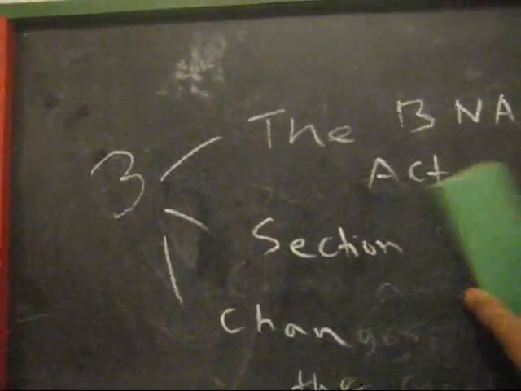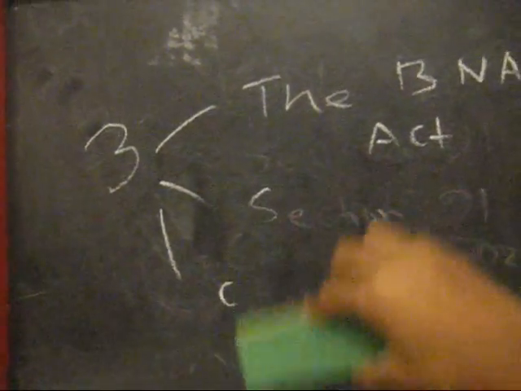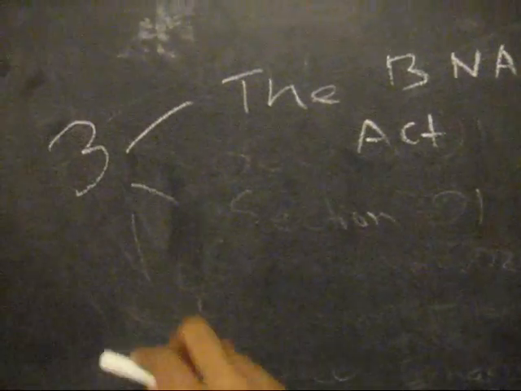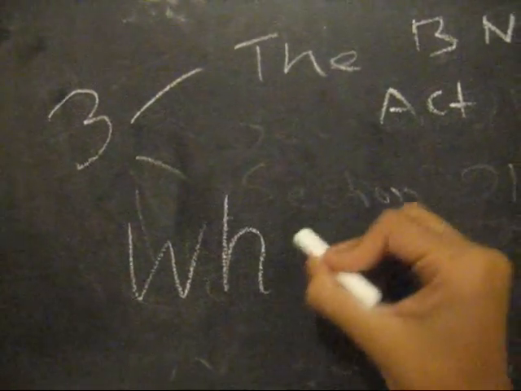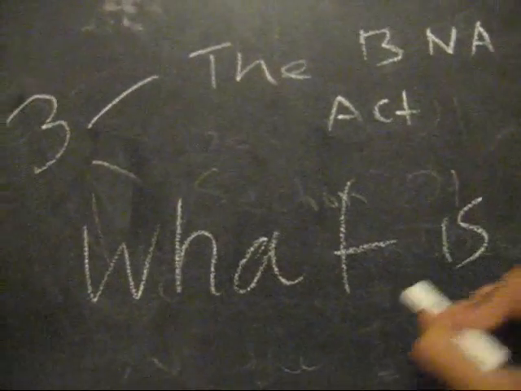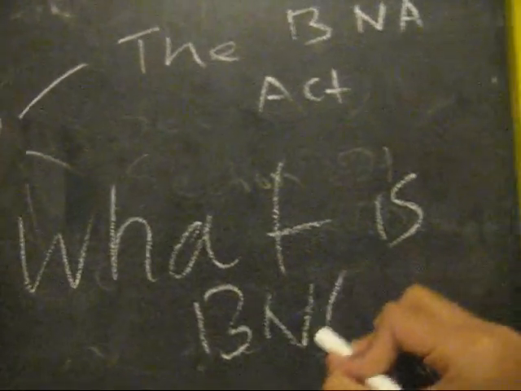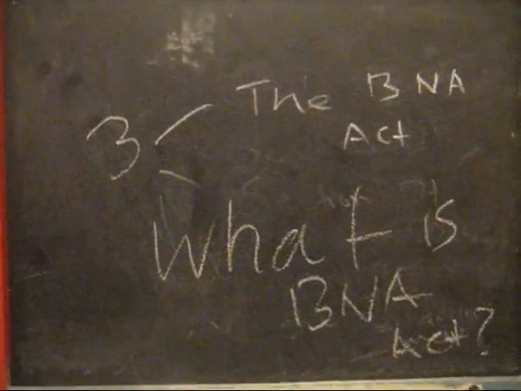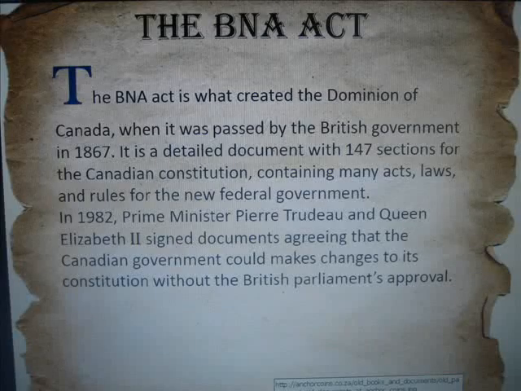First, let's talk about the BNA Act. Now, the question is, what is the BNA Act? Well, the BNA Act is what created the Dominion of Canada in 1867 when it was passed by the British government. It is a detailed document containing 147 sections.